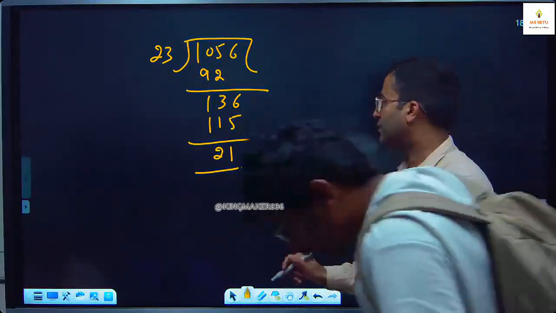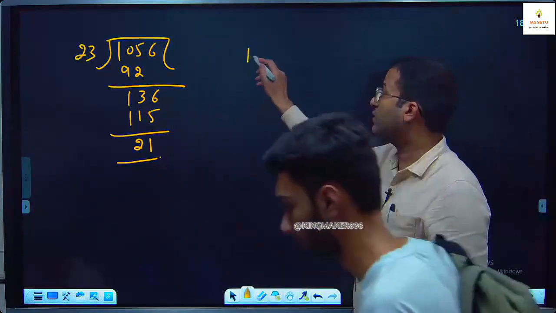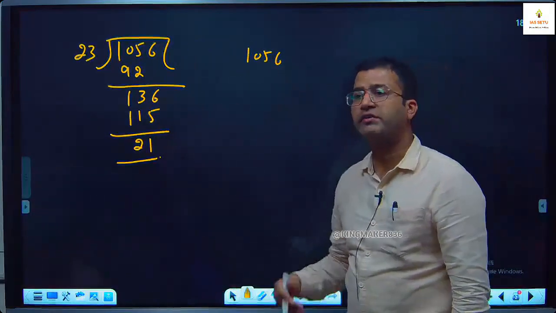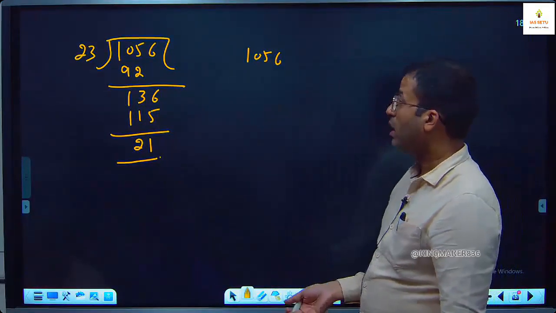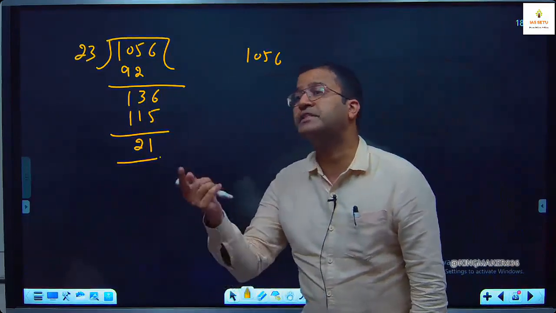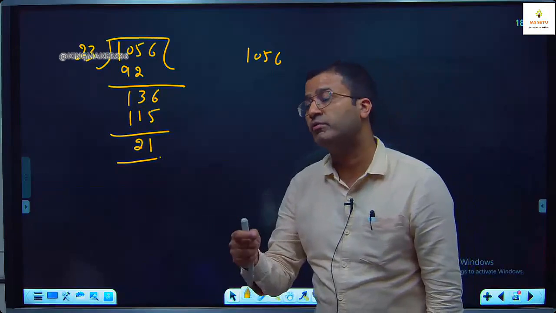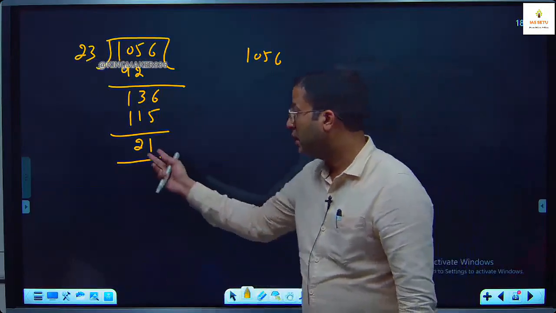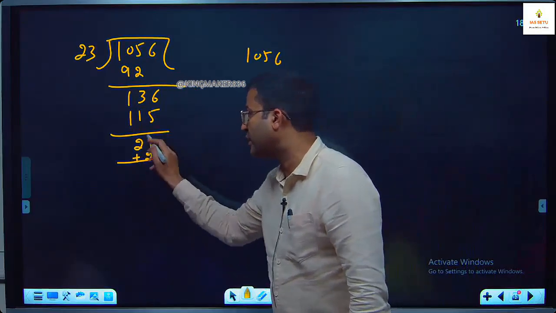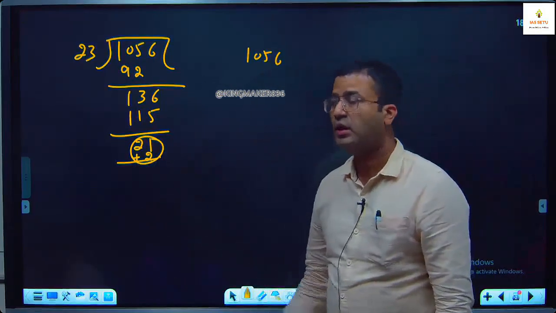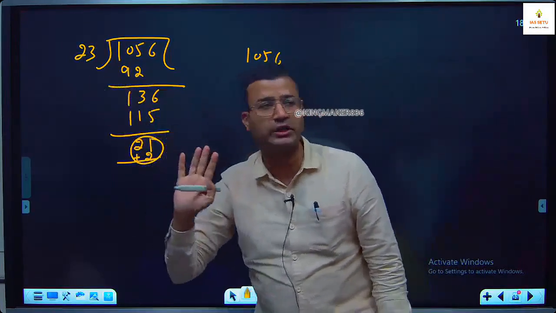There are two methods. Method 1 is, 1056 is 21 extra. But it is not what should be subtracted. It is not must. What is the least number must be added. See, what is the gap? 2 का ही तो gap है. If you add 2 here, it becomes 23. Remainder is 21, but it should be 23 or multiple of 23.